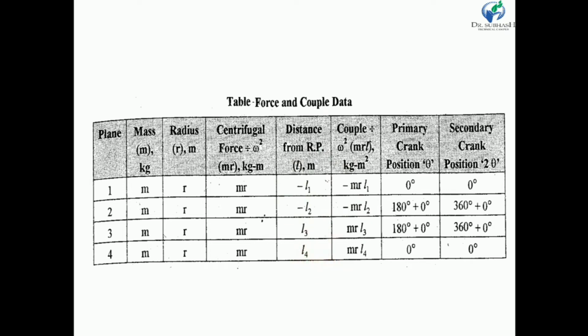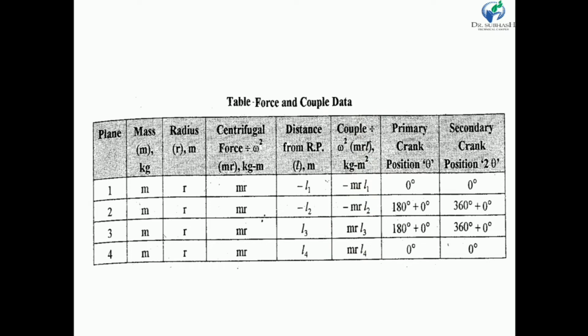My dear friends, then we can calculate couple. So we know that couple is force into distance. So this is centrifugal force, this is distance, so we can calculate the couple: minus mr L1, minus mr L2, mr L3, mr L4. So this is the column of couple without considering omega square.